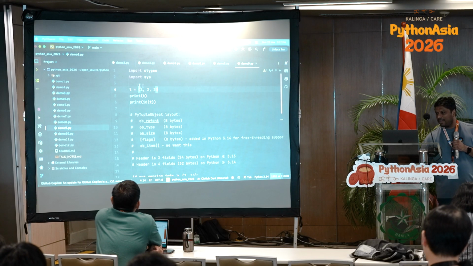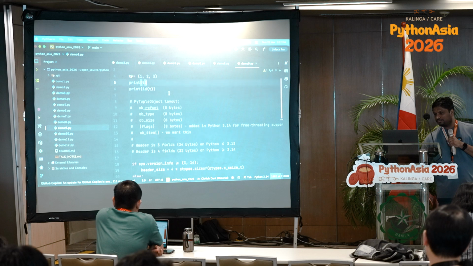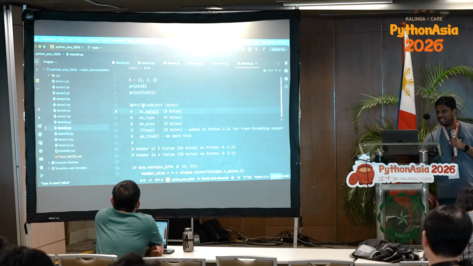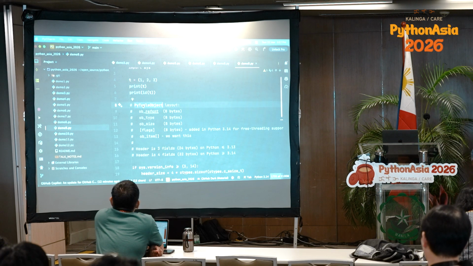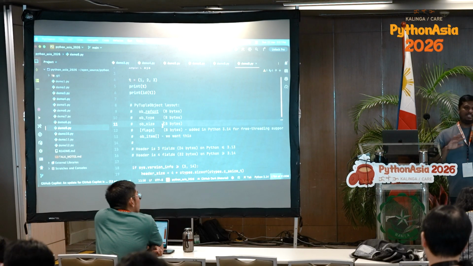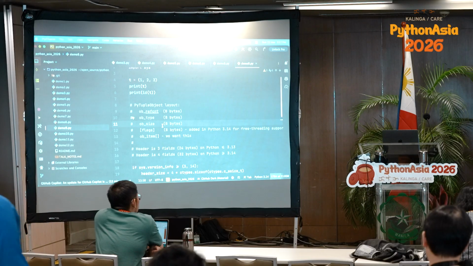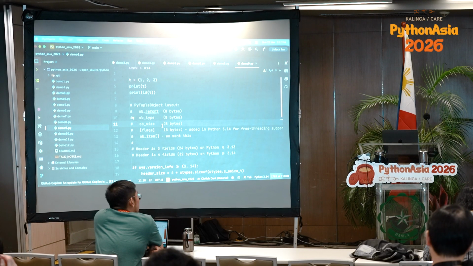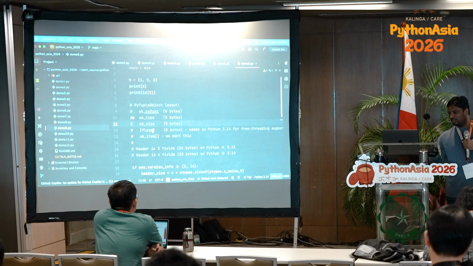I have a tuple here, 1, 2, 3, and like everything, at the end it is a PyObject. The tuple PyObject has 4 attributes. It depends: in Python 3.14 the object has changed a little, and before Python 3.14 this fourth flag attribute was not present.